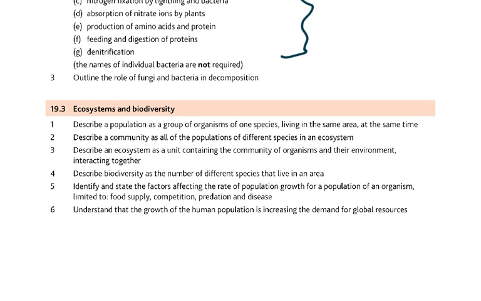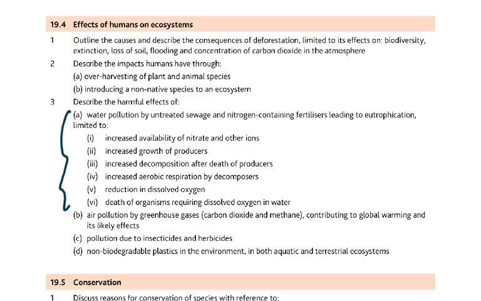Then ecosystems and biodiversity. There are not many things that I would like to focus on. I'm not zoning into that much. So describe a population, describe a community, describe an ecosystem, describe biodiversity. So you must know these definitions. Water pollution, you must know this, all the reasons for water pollution and how it causes eutrophication. All these points, please go through these points and learn them, preferably.